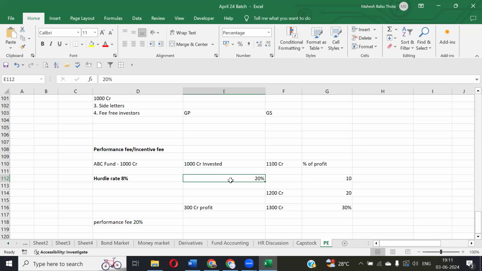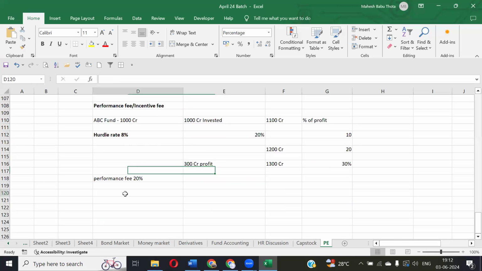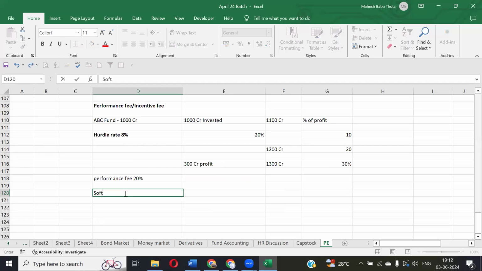So again, in these hurdle rates, we have two hurdle rates. One is a soft hurdle rate, and the other is a hard hurdle rate. Okay. In this soft hurdle rate and hard hurdle rate, the meaning of soft and hard is, suppose in the hard hurdle rate, what is the total profit? 300, right? Yes, sir. So the entire profit is 300 crores. But after the hurdle rate, what is the excess profit they have achieved?